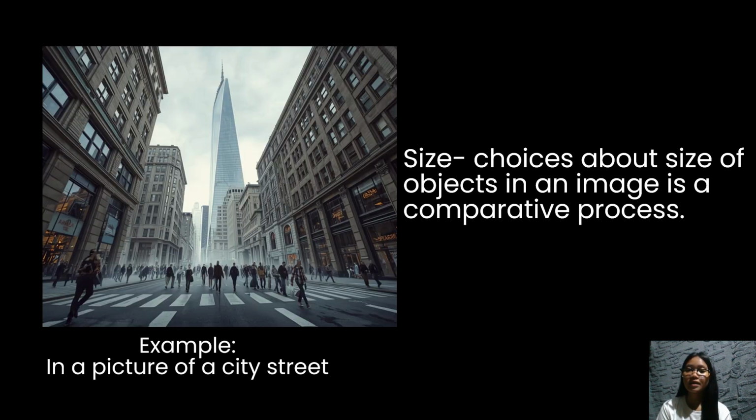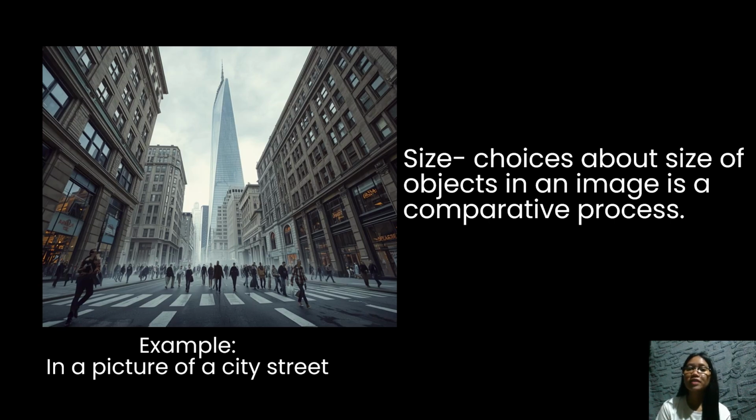Next is the size. Choices about size of objects in an image is a comparative process. So, for example, in a picture of a city street, a tall skyscraper is drawn much larger than the people walking nearby. The large size of the building compared to the small size of the people helps viewers understand that the building is very tall and imposing.